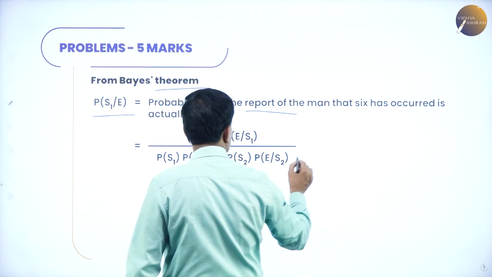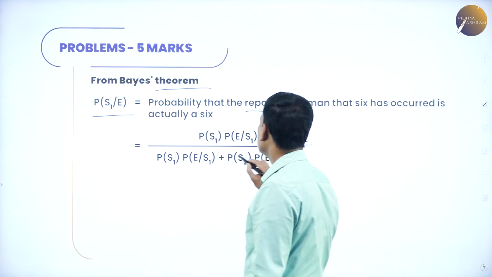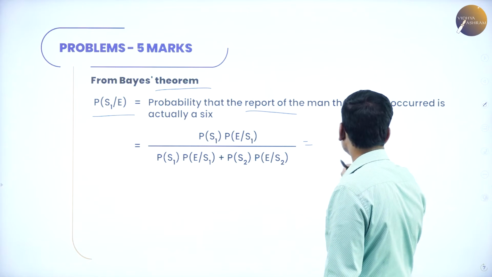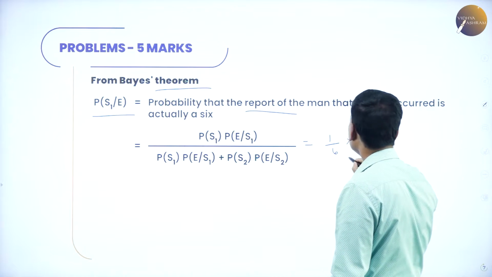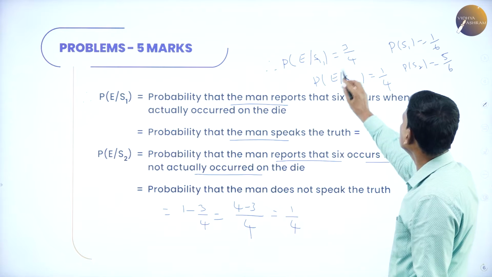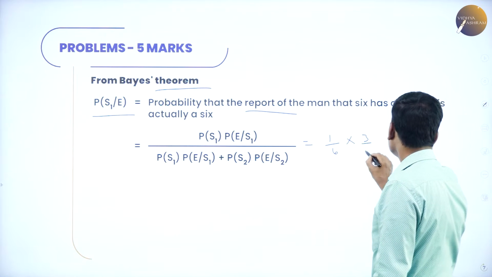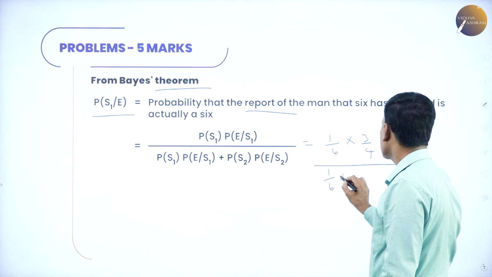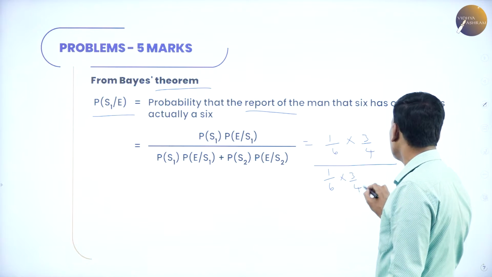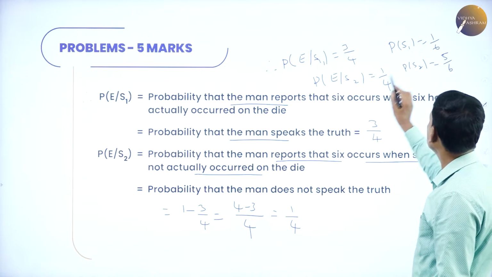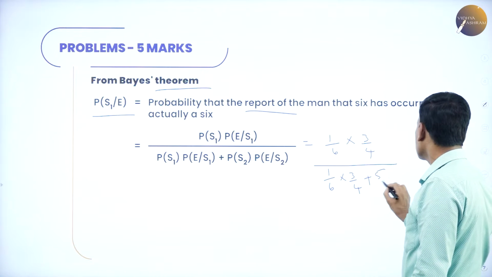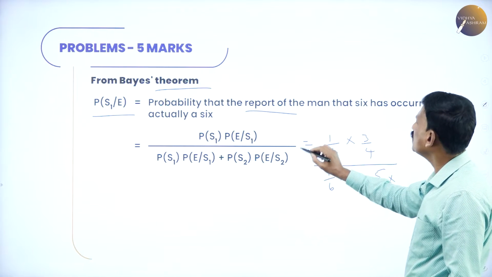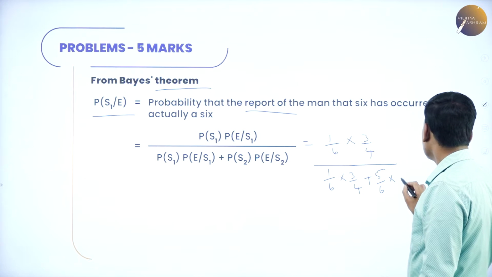Substitute here. P of S1 is 1 by 6 into 3 by 4, divided by 1 by 6 into 3 by 4 plus 5 by 6 into 1 by 4.